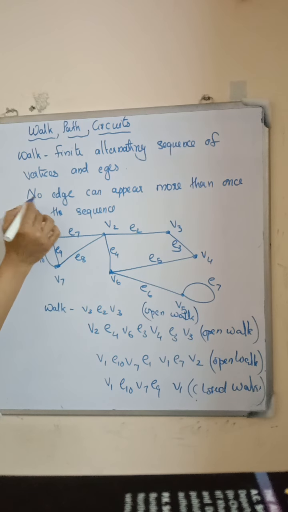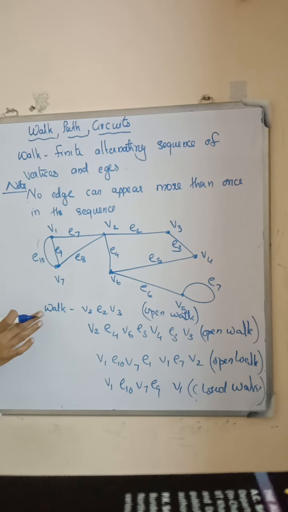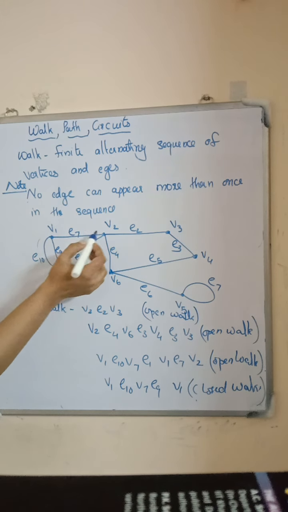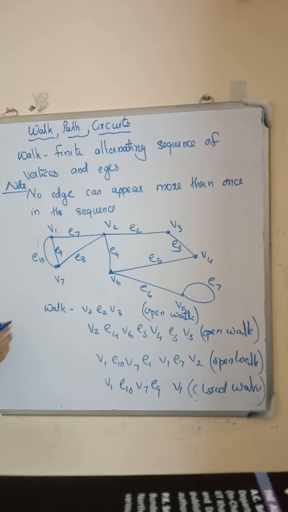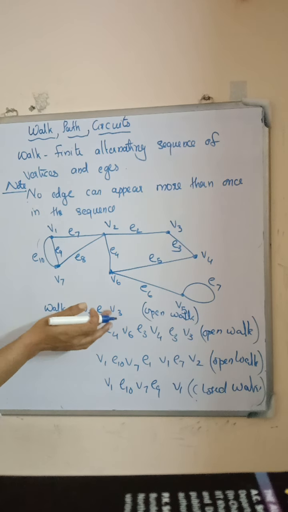In a walk, no edge can appear more than once. Here are some examples of walk. For this graph, V2, E2, V3. It's a walk, an alternating sequence of vertices and edges. No edge is repeated, so it's a walk. It is an open walk. Open walk means it starts from one vertex and ends at another vertex.